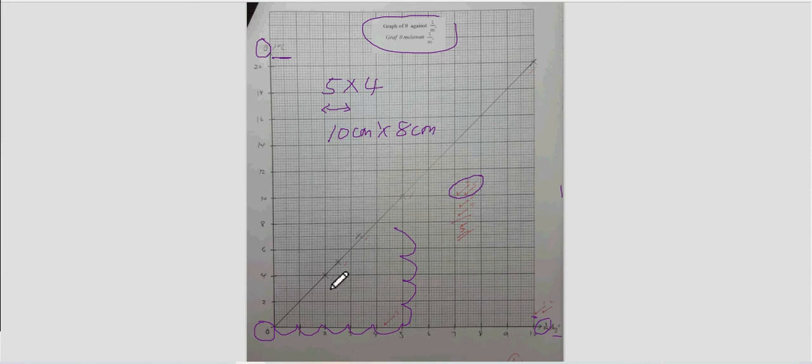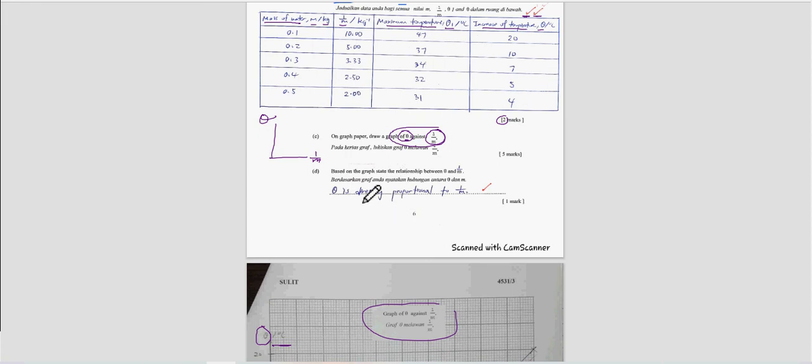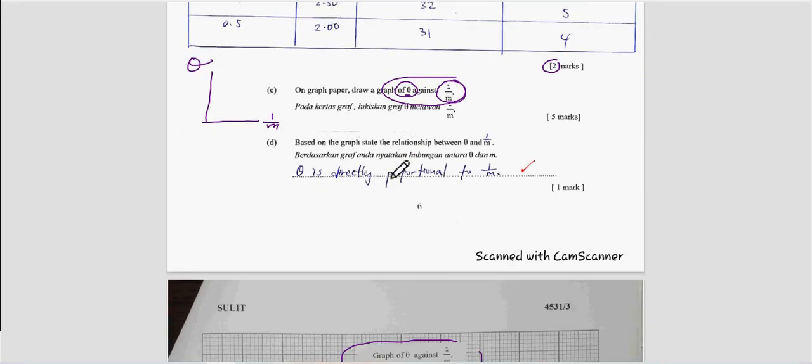Another thing you need to remember is to lengthen your graph. Although the points start from here, make sure you lengthen this. Lengthen your graph so that it touches the axis, in order for you to get the marks for the relationship, this mark. So I just increase the size. See, based on the graph,